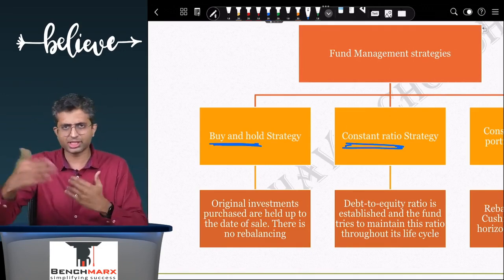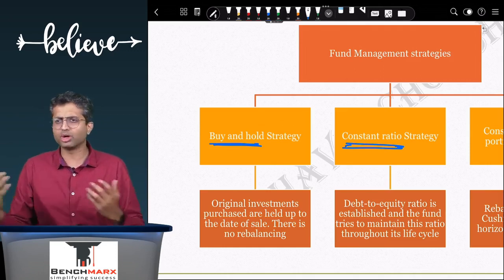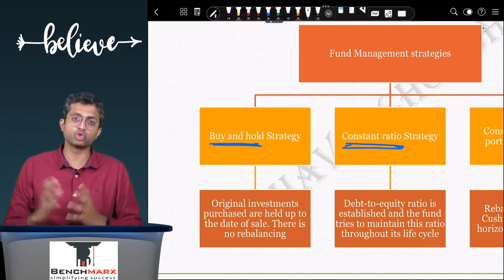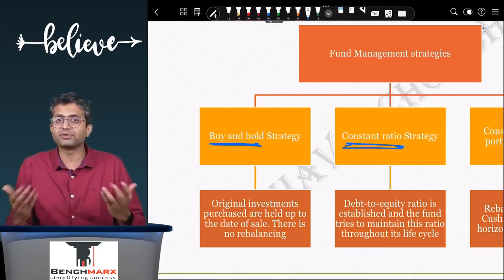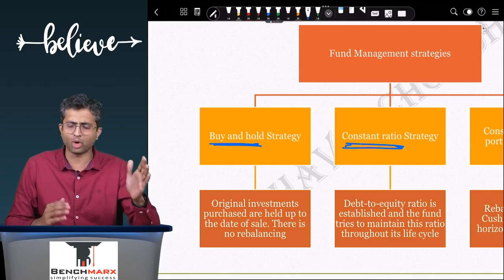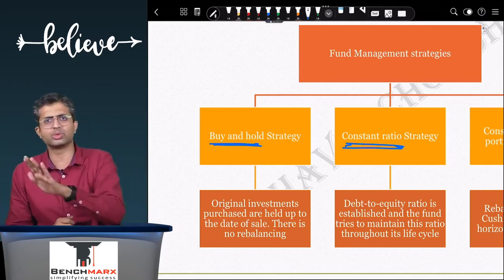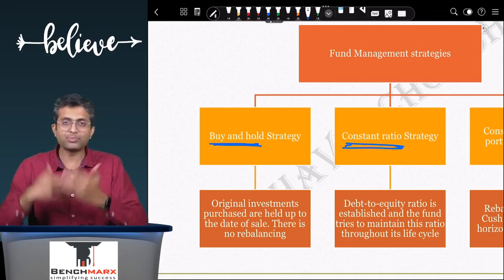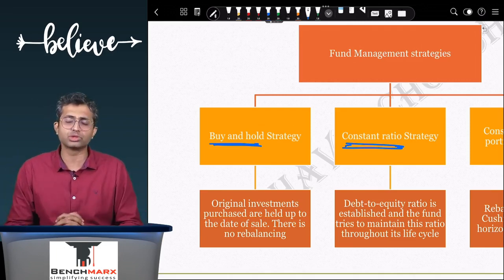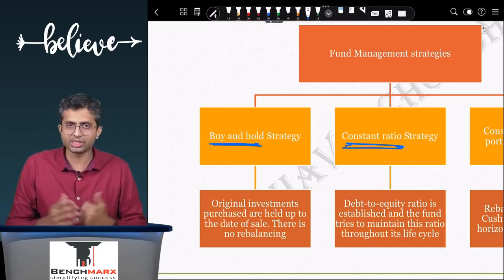1 month passes, let's say you want to rebalance after every 1 month. The shares become 120. The bonds continue to remain at 100, your portfolio is 220. But 220 is not 50-50 shares and bonds, so you rebalance. You say, okay, ideally the portfolio should be 110 bonds, 110 shares, and hence you will sell 10 rupees worth of shares and invest that money in bonds. You will keep on doing this to maintain the balance till the time you think it is appropriate.